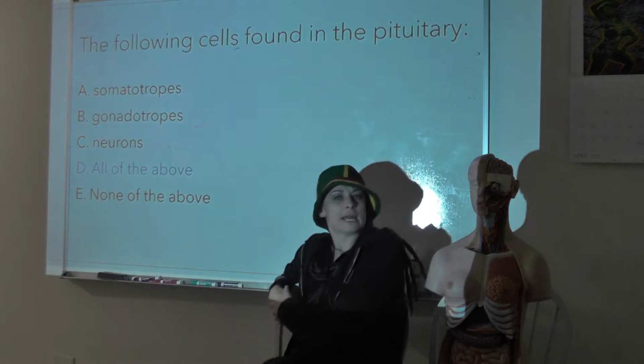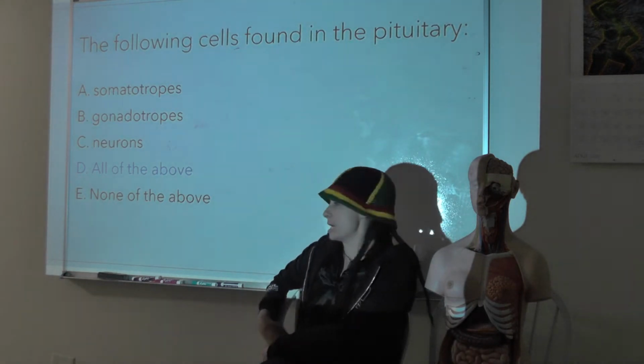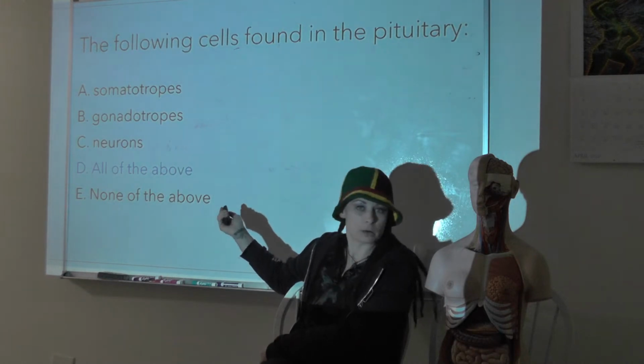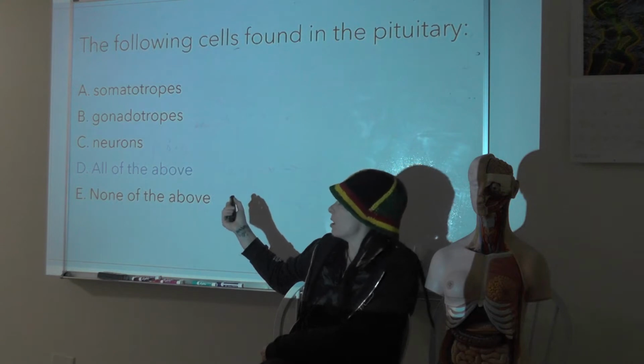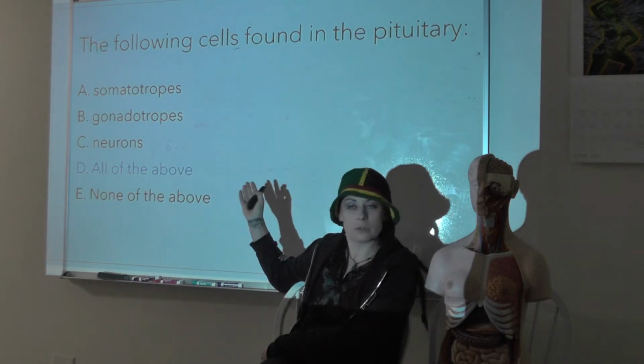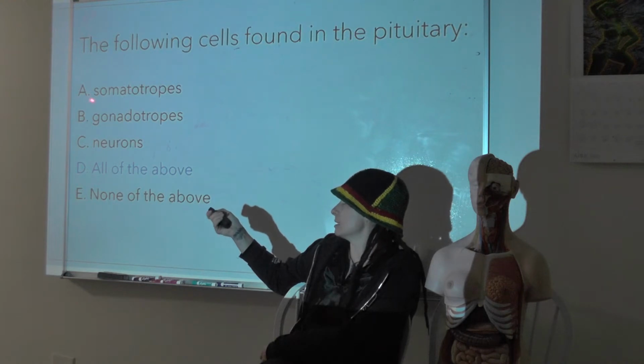Now what if instead it said the following cells are found in the anterior pituitary? Well, this is a publisher question. I'm not putting my questions out on the interwebs for everyone to steal. So if it said anterior pituitary, the answer is not here, because for cells that are found in the anterior pituitary, it would be A and B only.